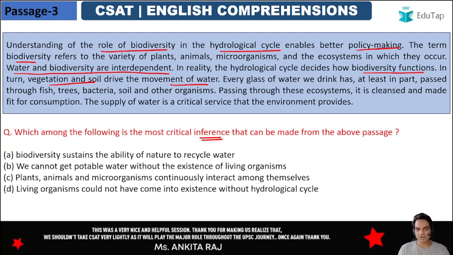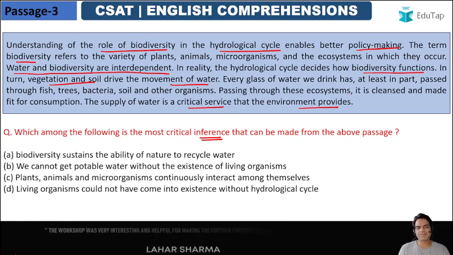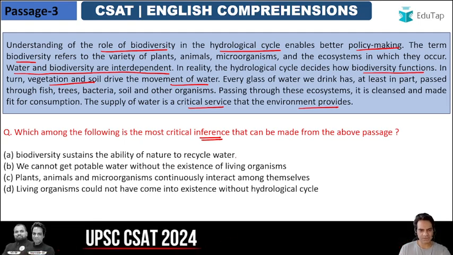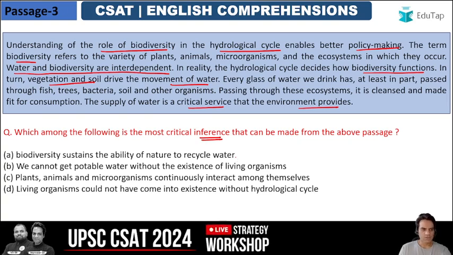The supply of water is a critical service that the environment provides. So it's a critical service, supply of water, that the environment provides to us, and we need to understand what he is saying. We need to protect both biodiversity as well as the hydrological cycle of an area. So what is the inference? Biodiversity sustains the ability of nature to recycle water. That is true. We cannot get potable water without the existence of living organisms.